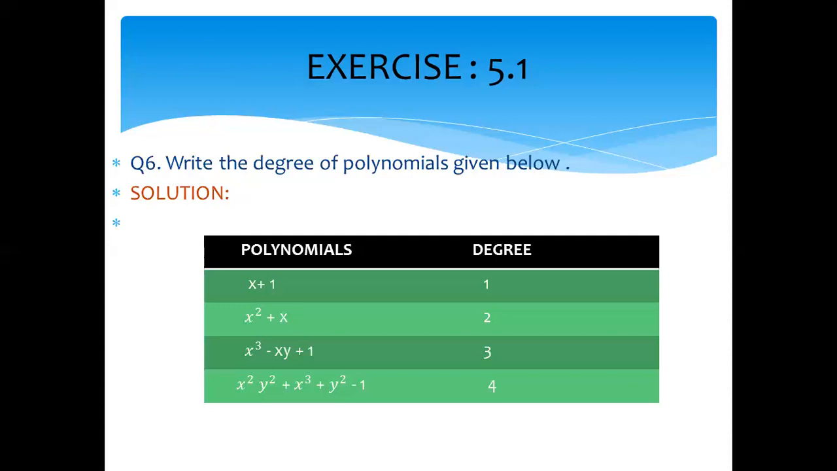The last one is x square y square. Again we have two variables in product form. We add both the powers. 2 plus 2 is 4. But the highest degree is 4. So we say that the degree of this polynomial is 4.